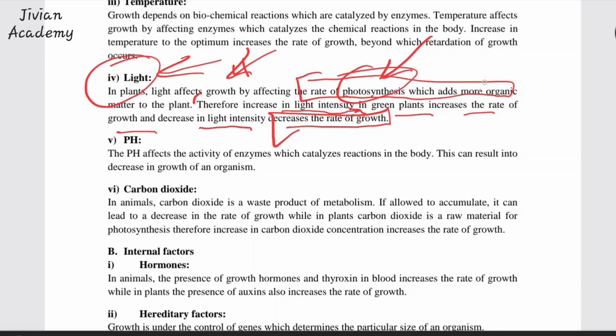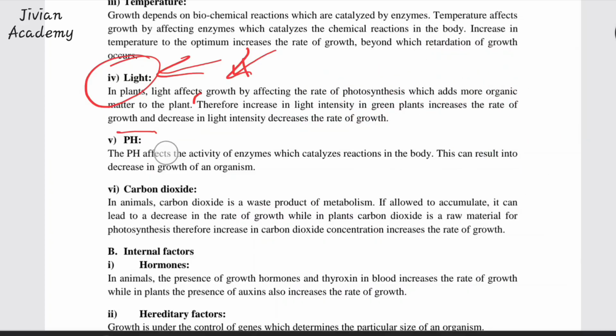So I want you to draw that graph, light against rate of growth, and see how it affects it. Increase in light increases the rate of growth. You get me? You should be able to illustrate that in your graph. So all these factors, please understand them well because they can bring them in a lot of scenario questions, in experiments, in graphs. You should understand them.